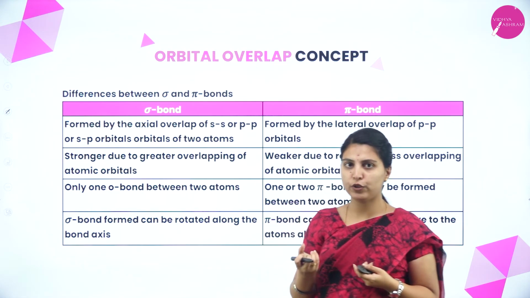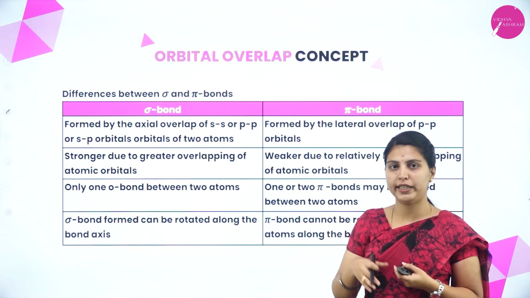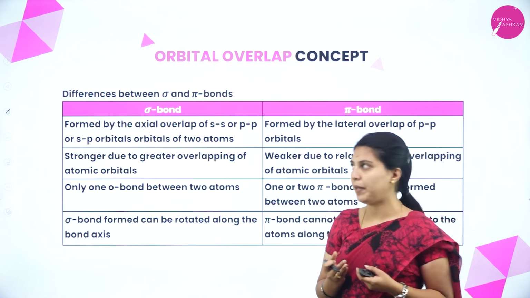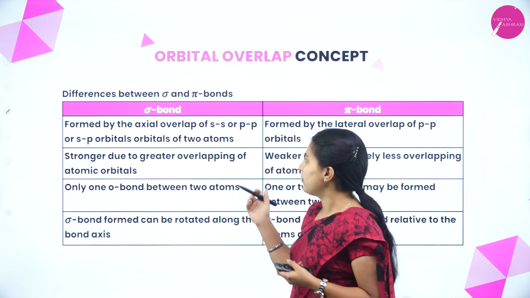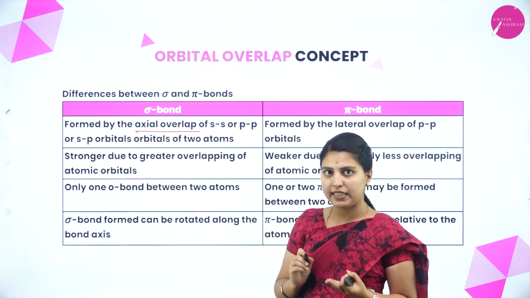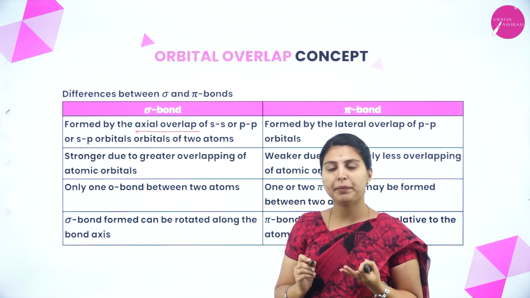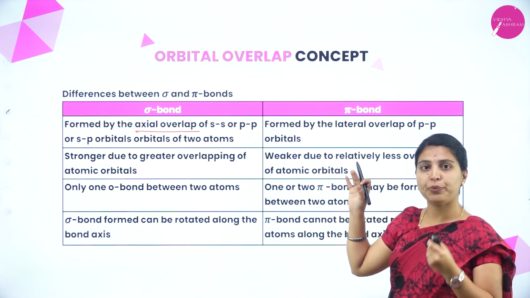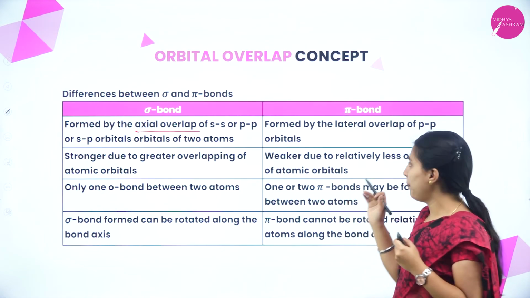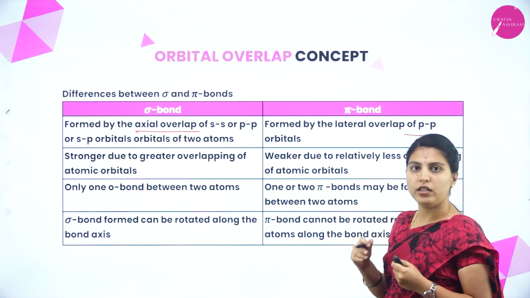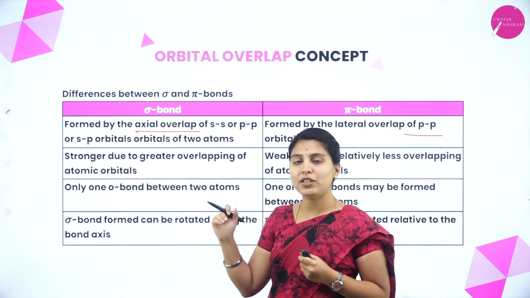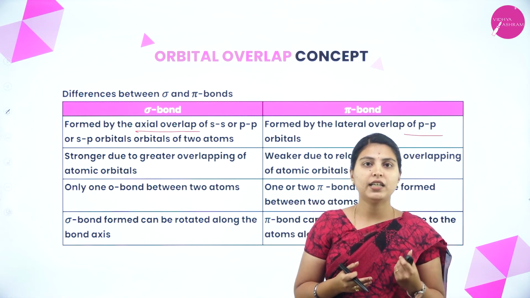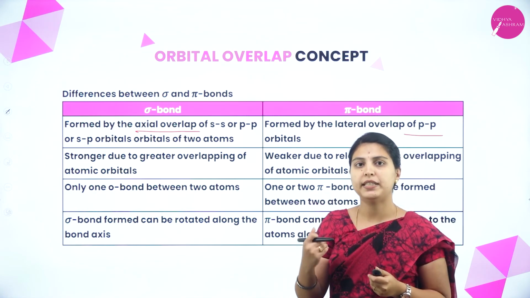You might get confused about what is sigma and what is pi bond after all the reading, so it is better you know the difference between sigma bond and pi bond. What is sigma bond? It may be formed by axial overlap of s-s orbital or s-p orbital or p-p orbital. You have seen the examples now. But in the context of pi bond, it should be lateral overlap in only p and p orbitals, not with other orbitals. Sigma bond is stronger than pi bond because the extent of overlapping is more, but pi bond is weaker than sigma bond because the extent of overlapping is less.